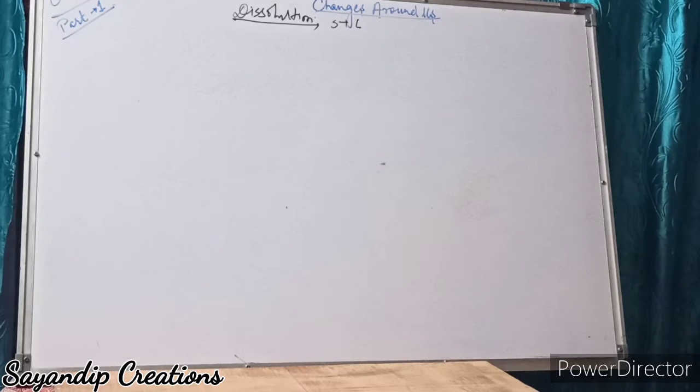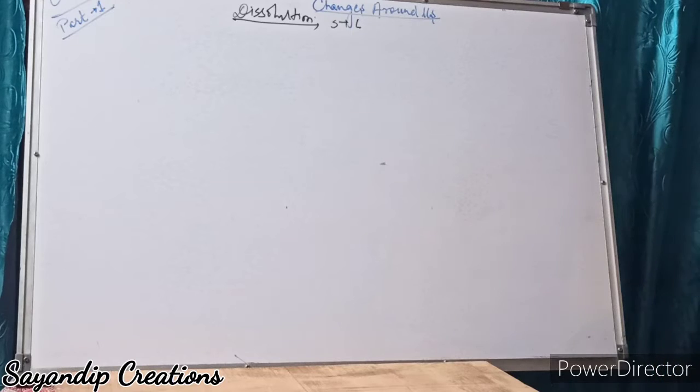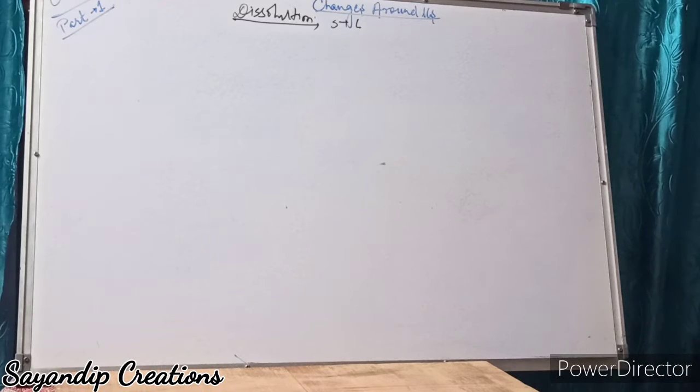Changes can be seen in one or more of the following: position, shape, size, color, physical state, temperature, and so on.